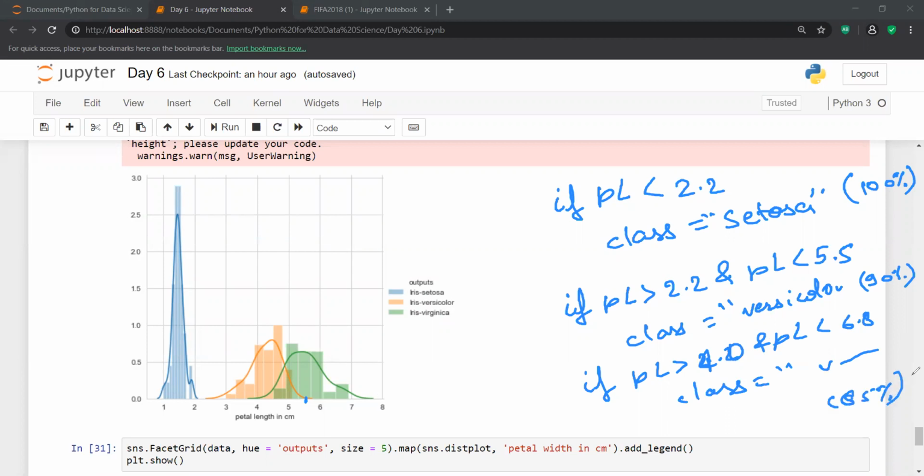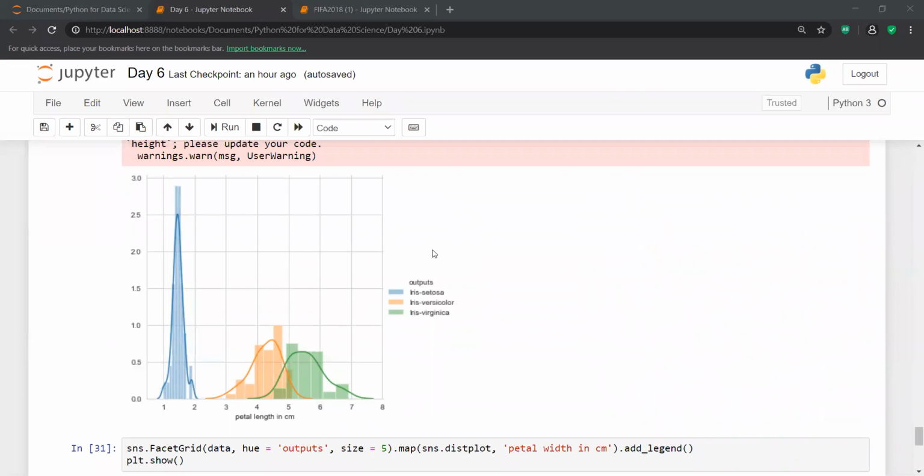So with some confidence, definitely not with 100% confidence, but with some percent of confidence, you can make this kind of analysis on all three classes, if you consider just one single feature, which is nothing but petal length. Fine guys, I think this is one of the important perspectives and analyses, and I hope you can understand this.